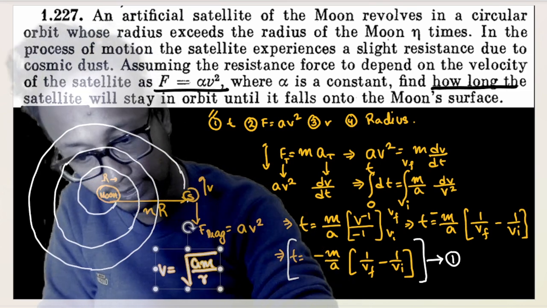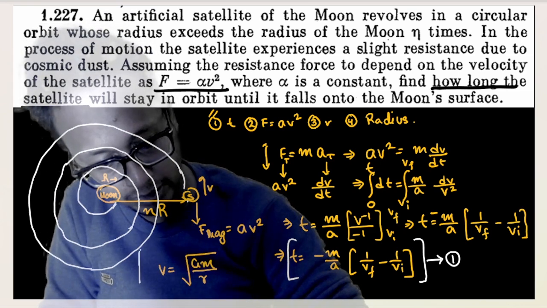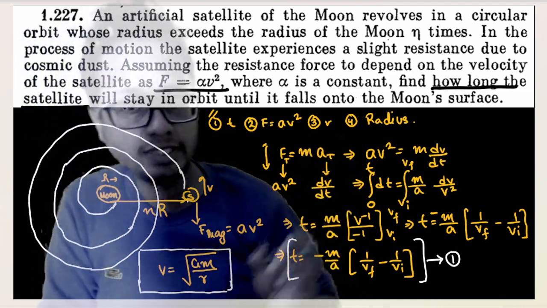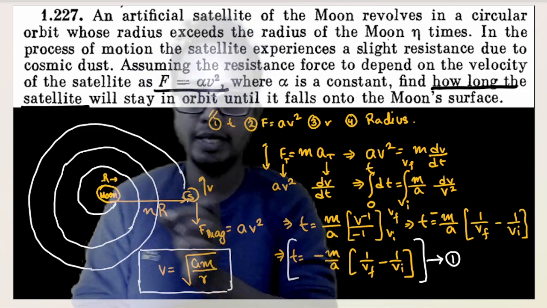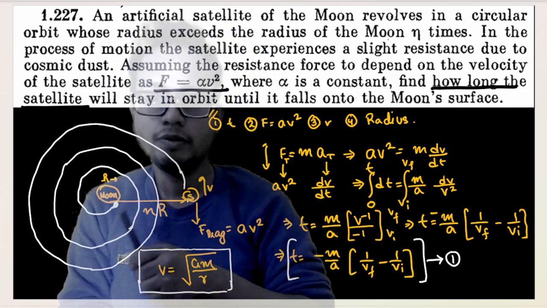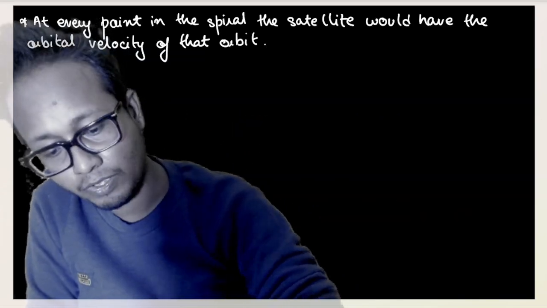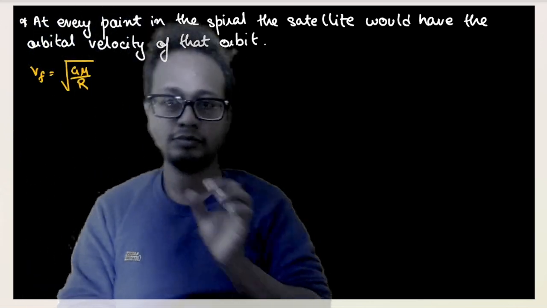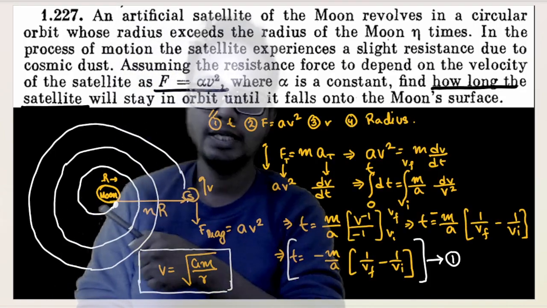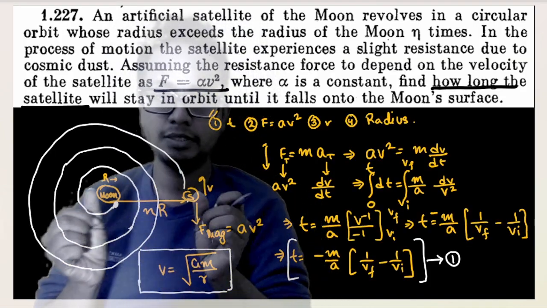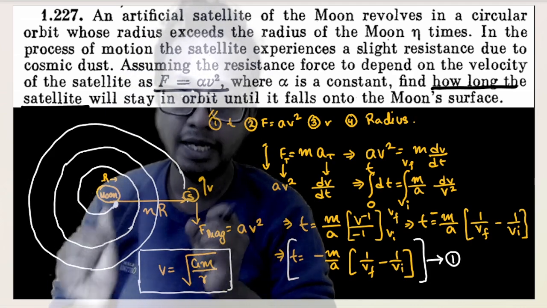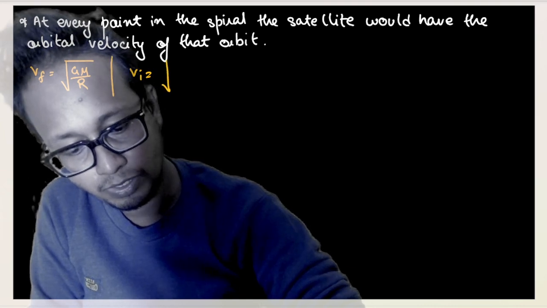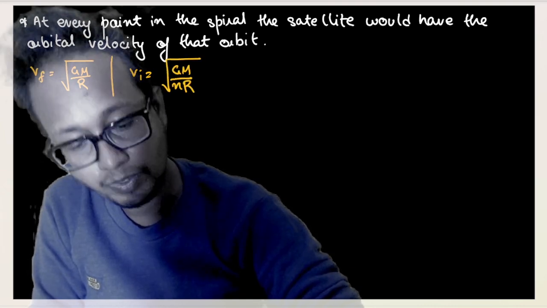This is the most important thing out here. After that, the question itself is solved. So in this equation, the final velocity is applicable out here. The final velocity is nothing but under root of GM by radius of moon. And the initial velocity is nothing but under root GM by this much distance, and this much distance is nothing but n times the radius of moon. So the initial velocity is nothing but under root of GM by n into R.